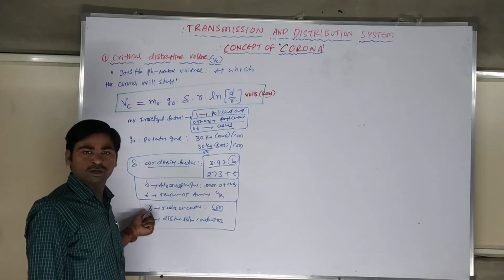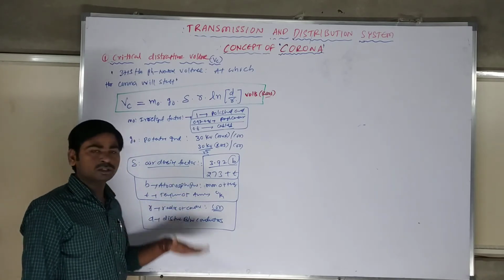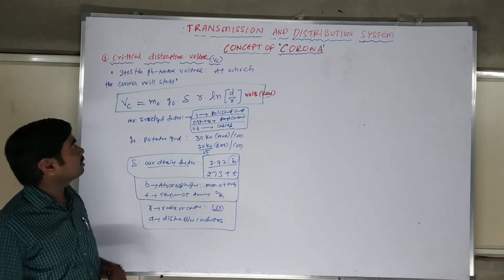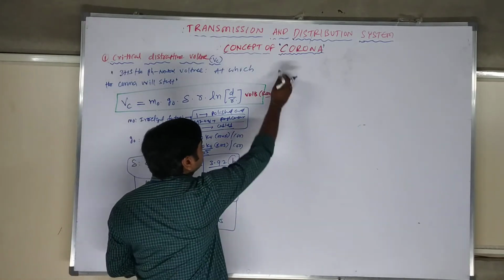Next, R is the radius of the conductor. Conductor size, I told you, is one of the factors affecting it in the last classes. D is the distance between the conductors. These two will affect the critical disruptive voltage. I hope you are understanding critical disruptive voltage.